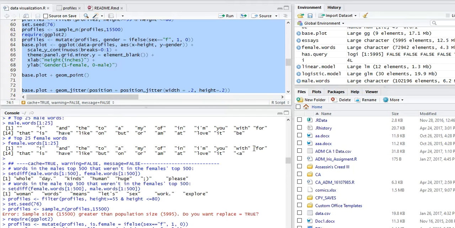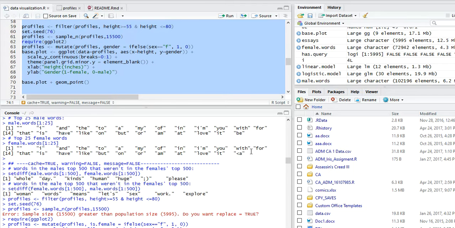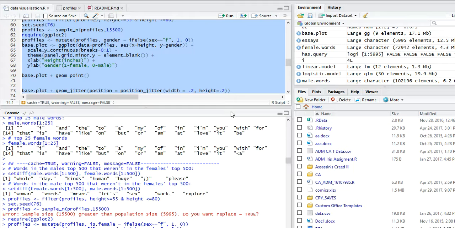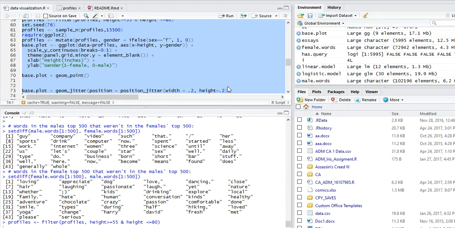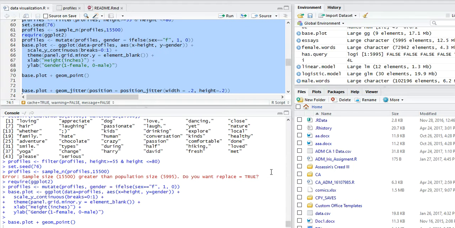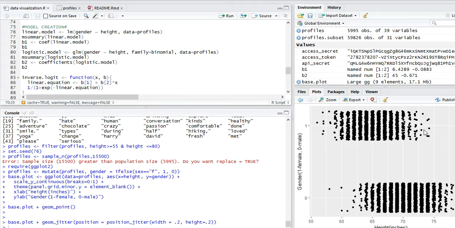For the final case study, I've used logistic and linear regression to predict the gender of the user, which I'll be doing using R. For this, I've sampled 15,500 records from the whole data. Let's run the commands. This data shows the distribution of users having height from 55 to 75. We now create the model and check for the coefficients.